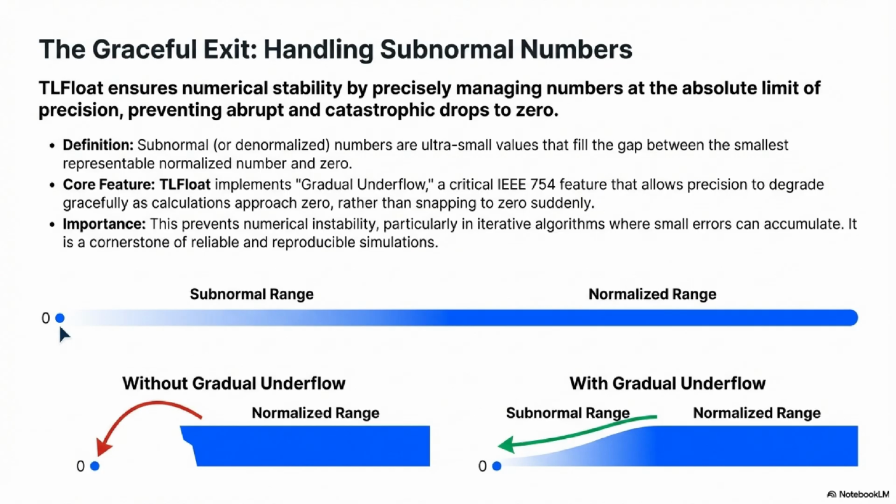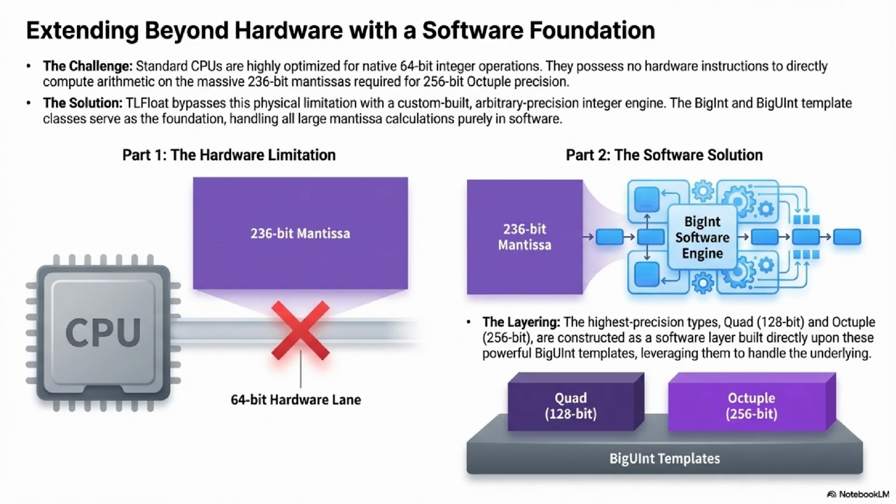That was a great breakdown of the architecture. But now we have to get into the absolute foundation of this high-precision world. You mentioned that an octuple has a 236-bit mantissa. Yeah. Anyone familiar with modern computing knows that a standard CPU is a beast at handling 64-bit integers. It's what it's built for. Exactly. You ask a CPU to add 2 64-bit numbers, it's basically instantaneous. It's a single hardware instruction. Yeah. But when you need to store or add or multiply numbers that are 128 bits long, 236 bits long, your hardware just throws its hands up. It can't do it, not in one cycle. It can't do it. Yeah.